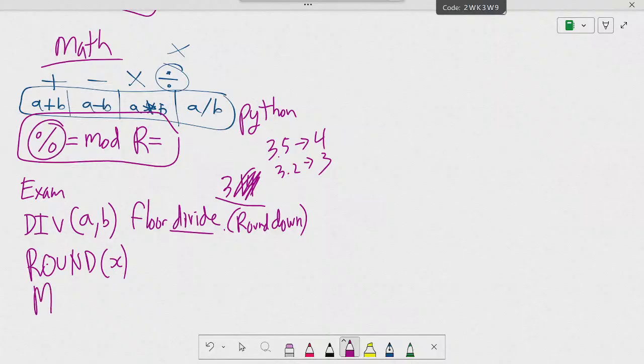They use this command mod, and then we have A, comma B. It gives you the remainder. Okay, and then we have some Boolean of and, or, not. Okay, things like that. Okay, so this is the math.